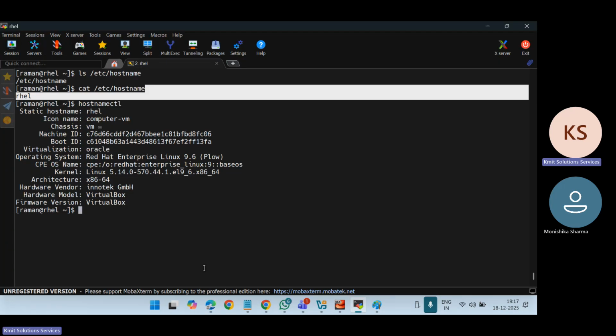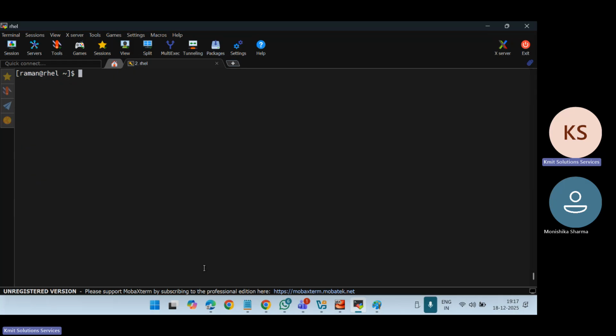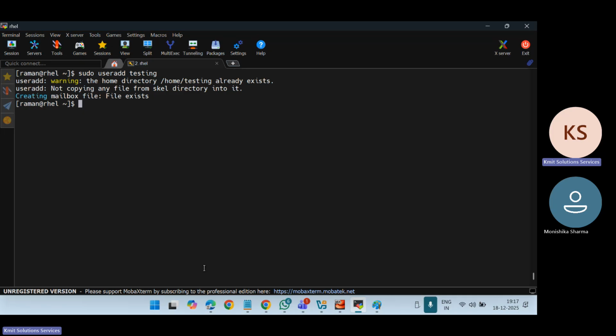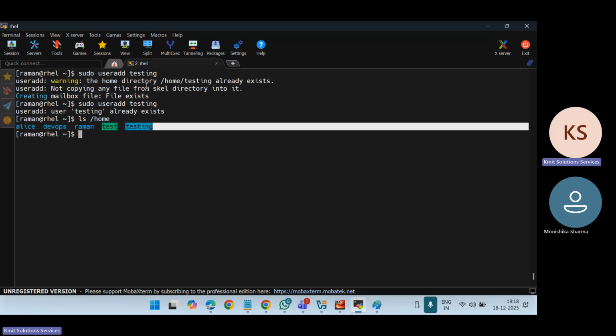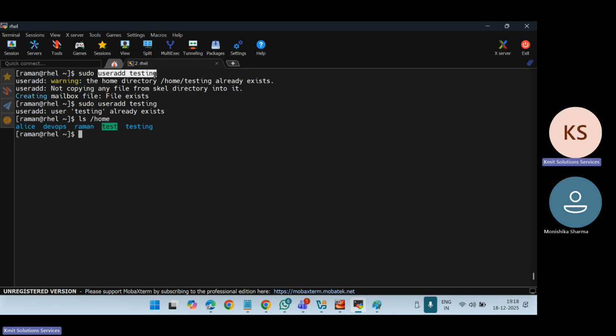Now next is the home directory. So the home directory is the user's directory. For example, if I create a user, if I say sudo useradd testing user. Okay, so it says this user does not exist, but the directory was already existing. Now if I say ls /home, you can see there is a testing directory, right? So this directory got created because I created this user.